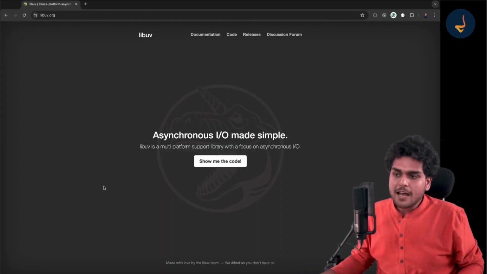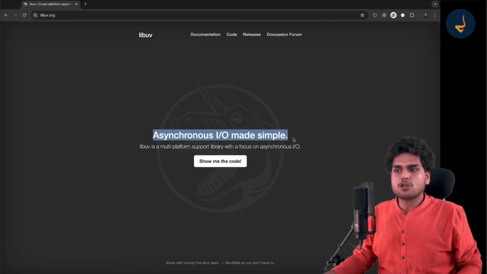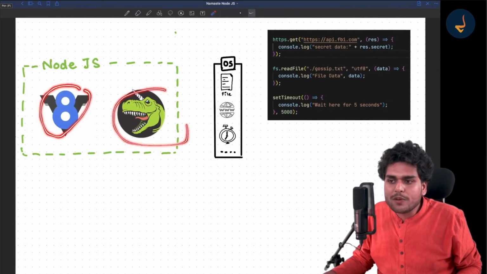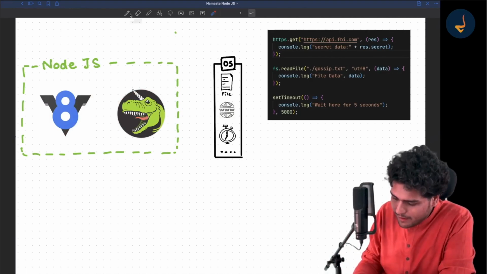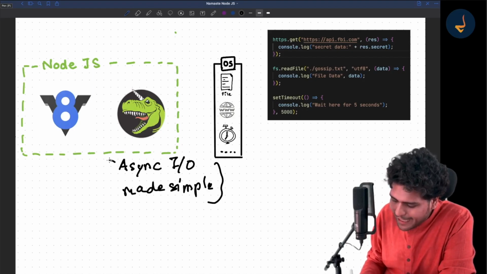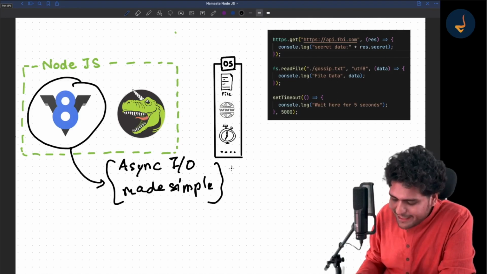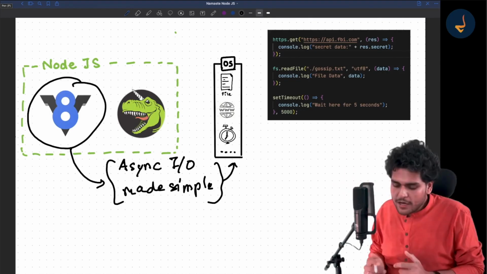Now this libuv handles a lot of tasks, right? I will explain in detail what it does, but it says that asynchronous IO made simple. So asynchronous tasks for V8 were very complex, but with libuv, your asynchronous IO has become very simple. Okay, listen to this very carefully. It just says that async IO made simple. Basically, if you use our library, the V8 engine can make its async tasks simple because it can interact with the operating system. There is a lot of code.